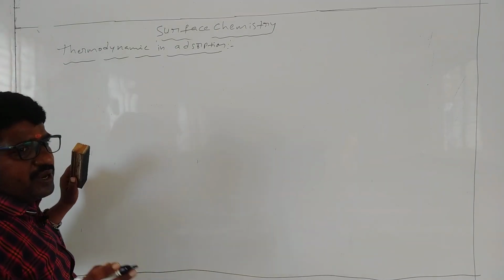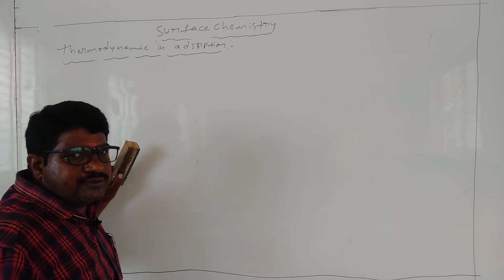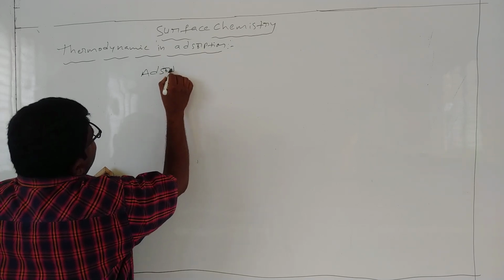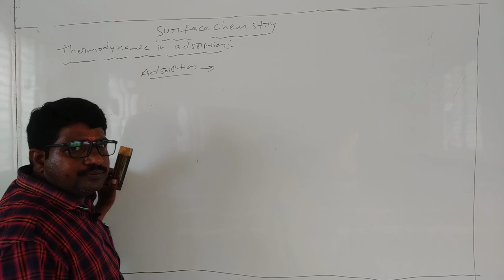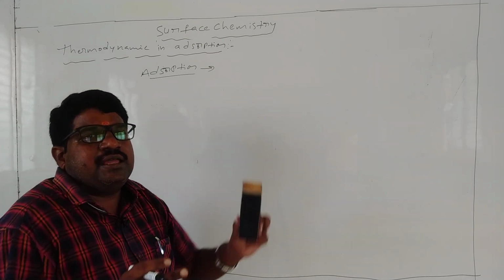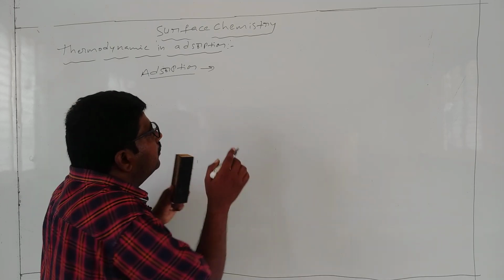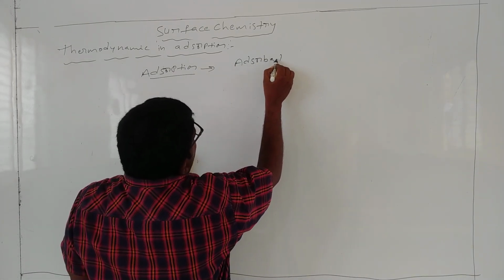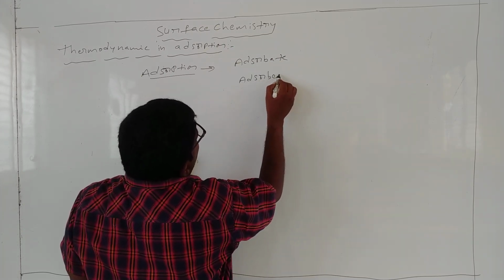So during the adsorption process, what happens? There is a balanced force between adsorbate and adsorbent.